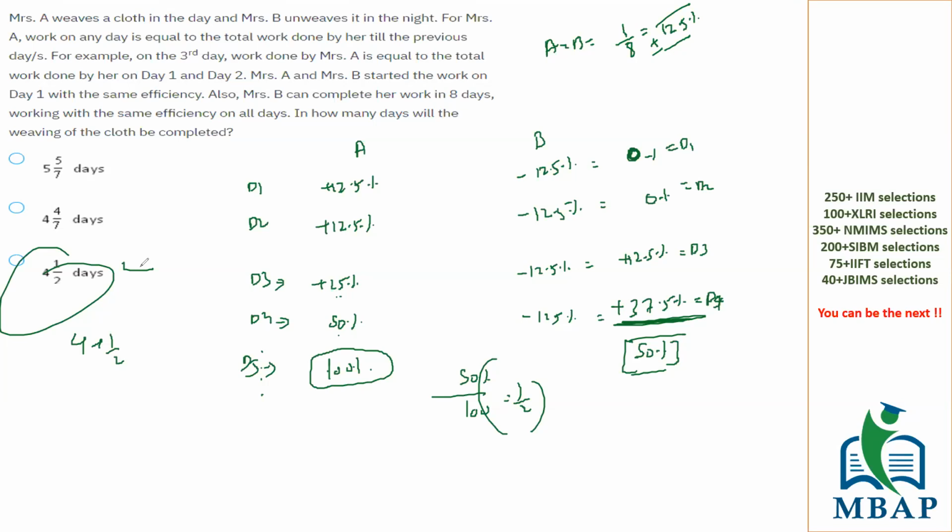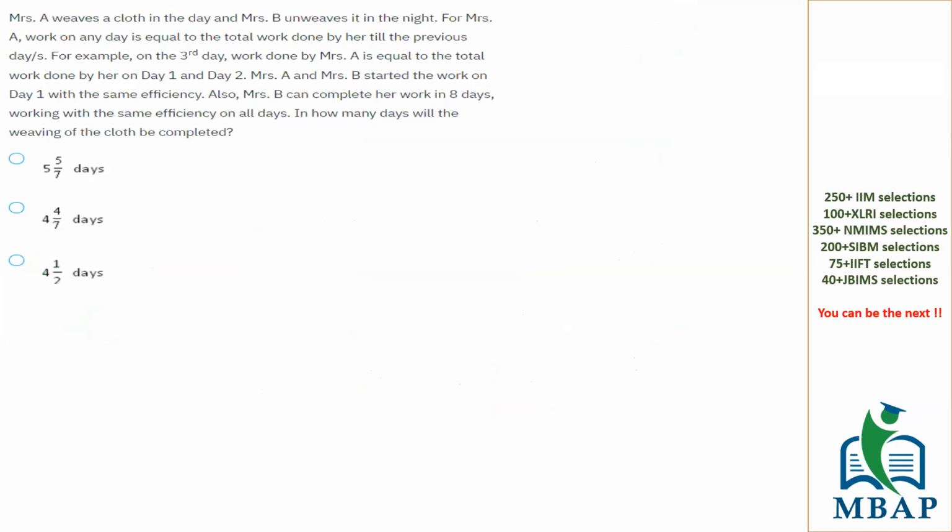I repeat, on day 5, A can complete 100% of the work, right? But it wants to complete only 50%. So it's going to take only half of the given day on day 5. Clear? All right.